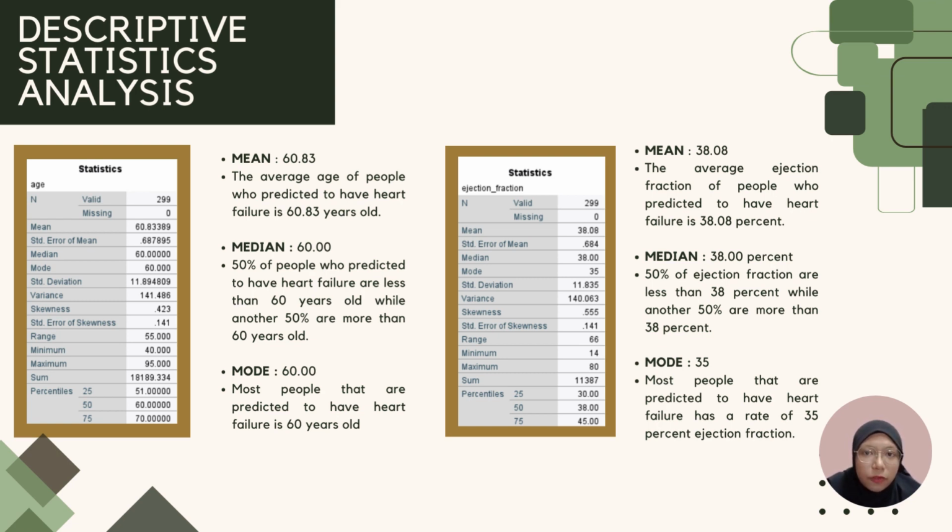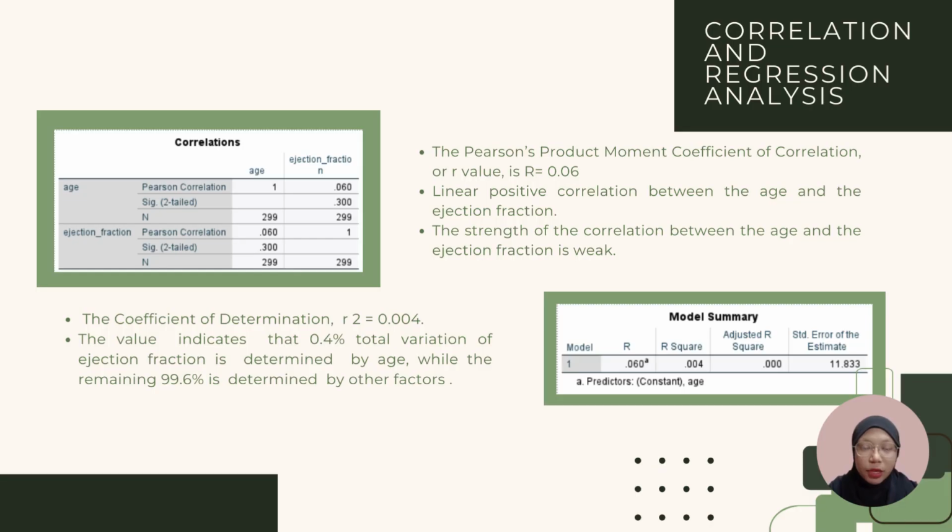It shows that most people that are predicted to have heart failure have a rate of 35% of ejection fraction. Other than that, the range value is 66 and the variance value is 140.063, and lastly the standard deviation value is 11.835. Next, correlation and regression analysis.